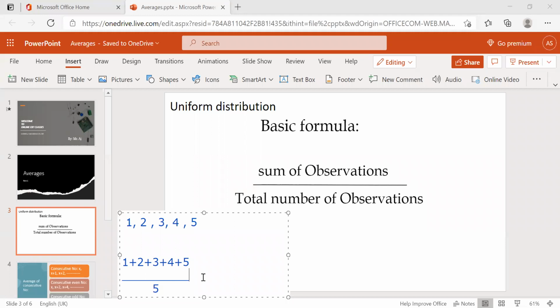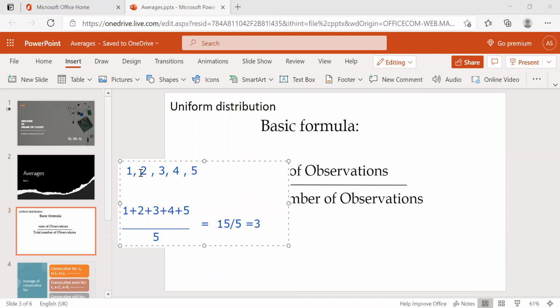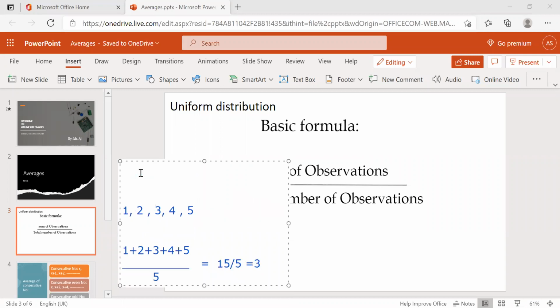This is what the average is, right? 1 plus 2 plus 3 plus 4 plus 5 is nothing but 15. 15 by 5, what will be the average? It is 3, right? So what I said here, each number is uniformly distributed as 3. 3, 3, 3, 3, 3.